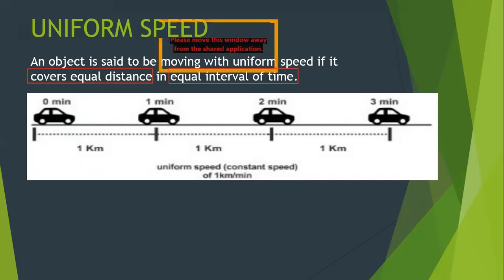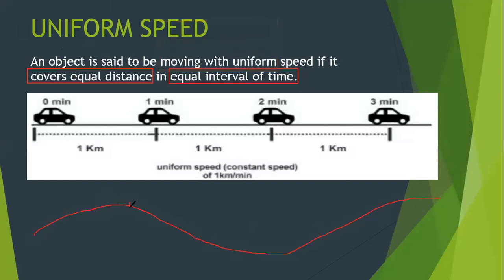Now try to understand one more very important aspect of uniform speed, that whenever the object is moving with a uniform speed, it is not necessary that the object has to move in a straight line. Let's take this example, that the car started its journey from here and then it took the turn, and it reaches. Okay. Now, after 1 minute, it is 1 kilometer here. After another 1 minute, 1 kilometer here. After another 1 minute, 1 kilometer here. And after another 1 minute, 1 kilometer.